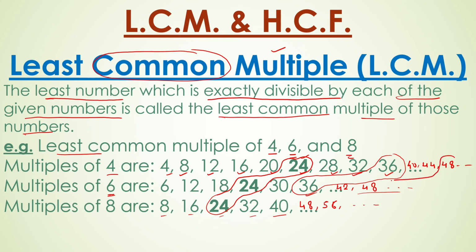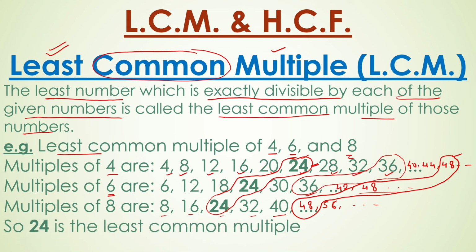There is one more common multiple in the tables of 4, 6 and 8, that is 48. But we need the least common multiple. So the least common multiple is 24, which is common in the multiples of 4, 6 and 8, as well as the least value. So the LCM of 4, 6 and 8 is 24.